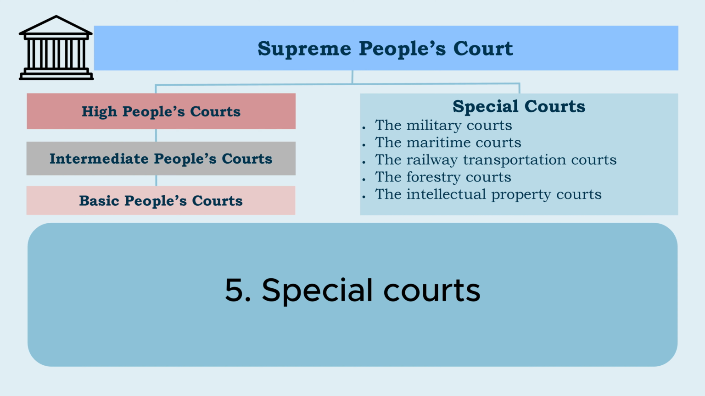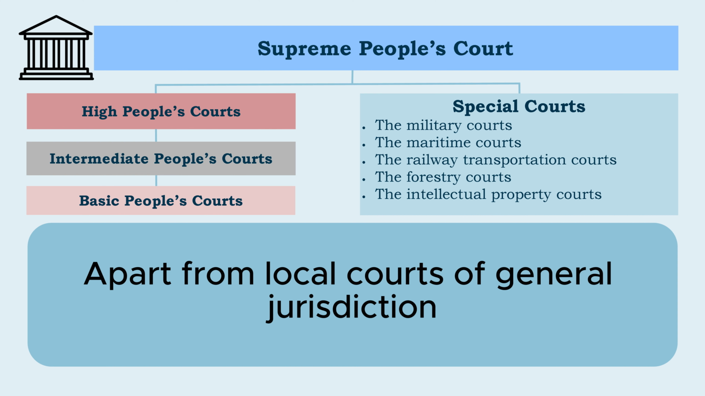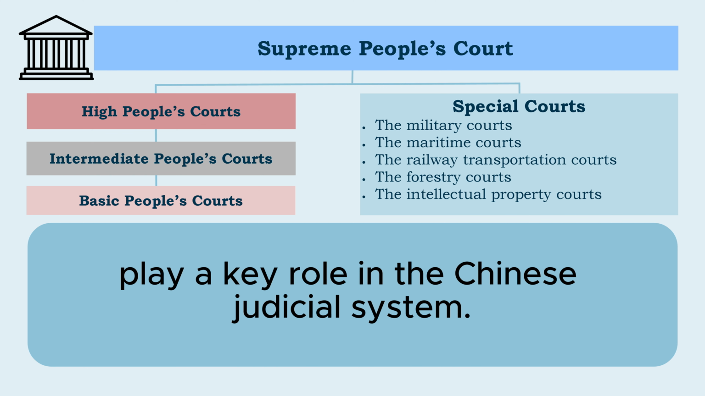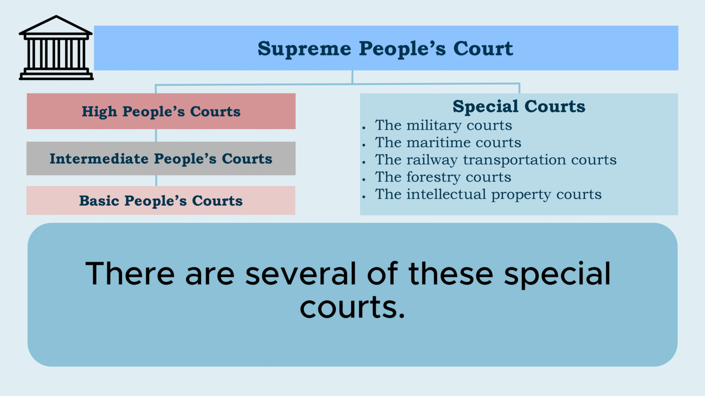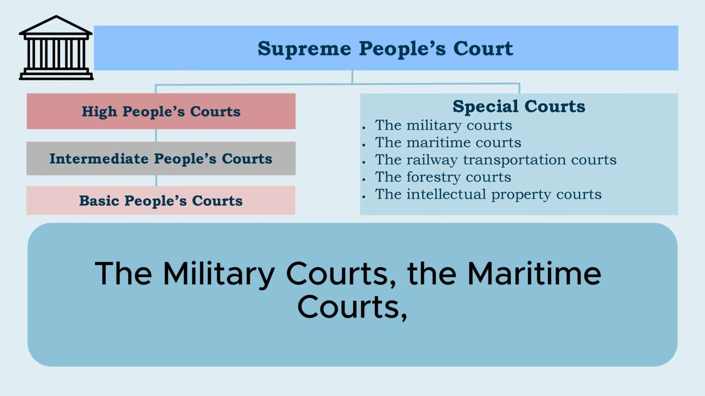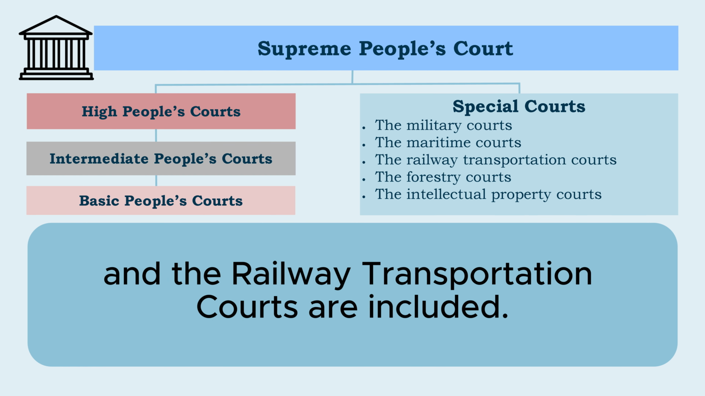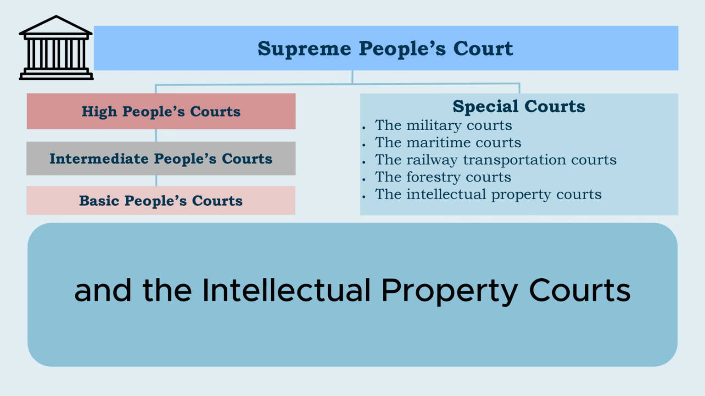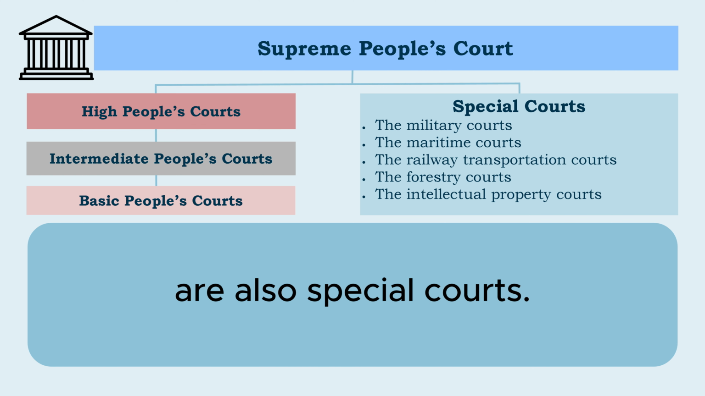5. Special Courts. Apart from local courts of general jurisdiction mentioned above, special courts play a key role in the Chinese judicial system. There are several of these special courts. The military courts, the maritime courts, and the railway transportation courts are included. Additionally, the forestry courts and the intellectual property courts are also special courts.